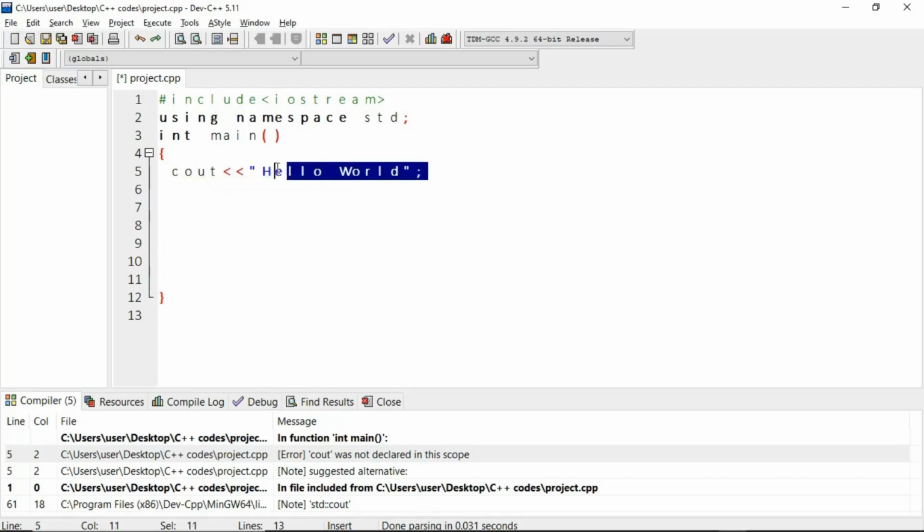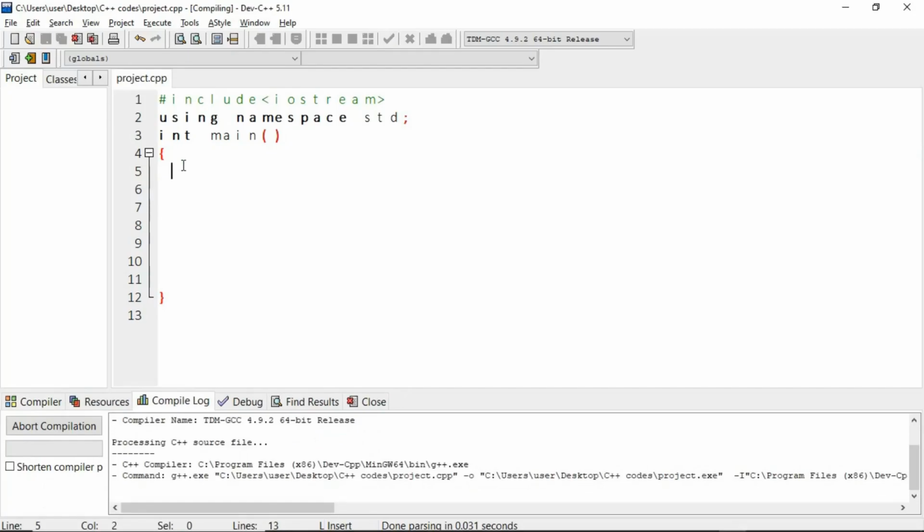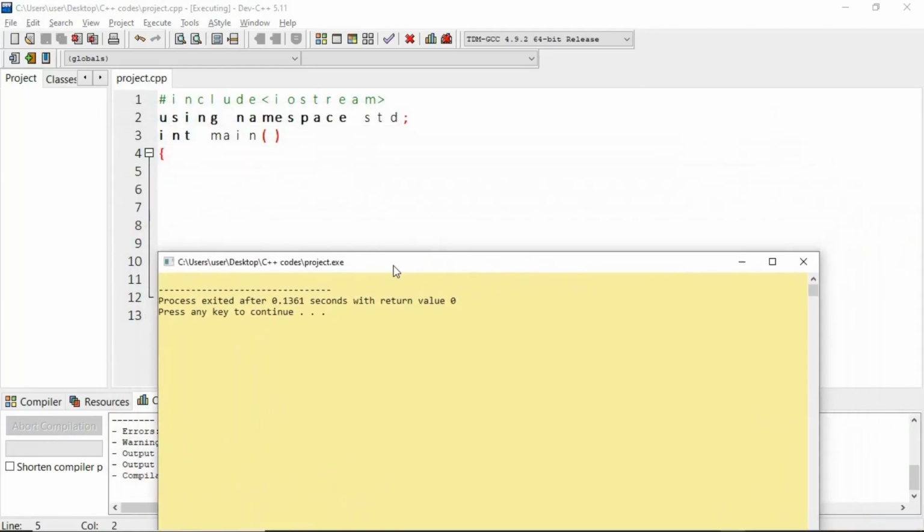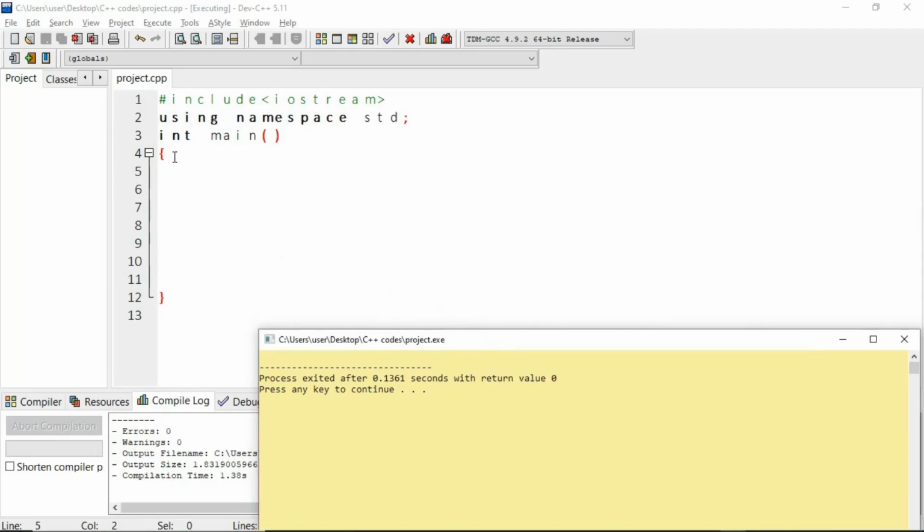But if there were no statements, save this and run. All right, it compiled successfully, but nothing is here. There is no instruction, because you haven't given the code any instruction to perform. There is nothing to perform. It's basically just running an empty body of code, an empty main method.